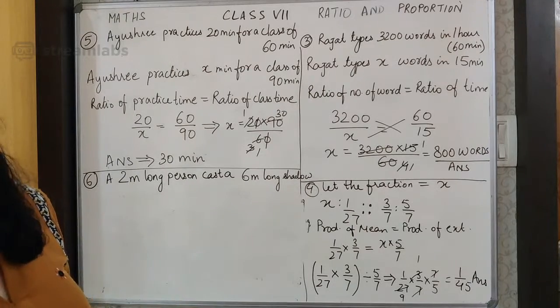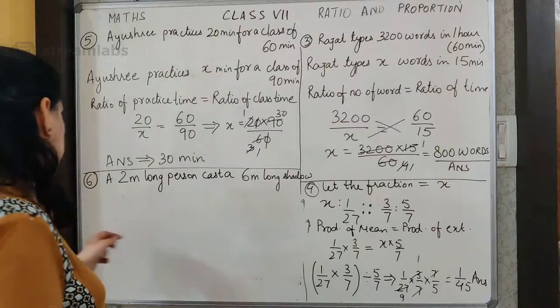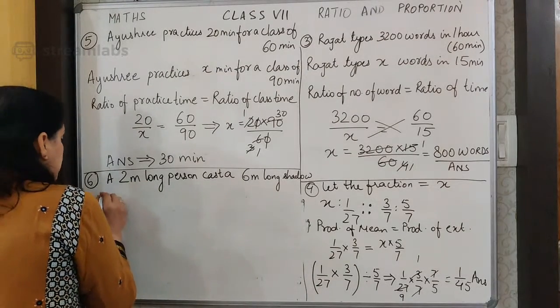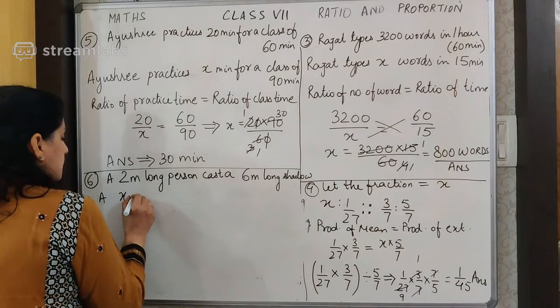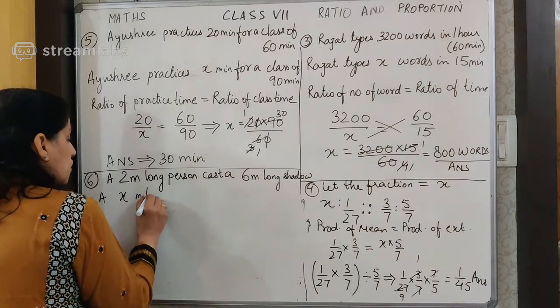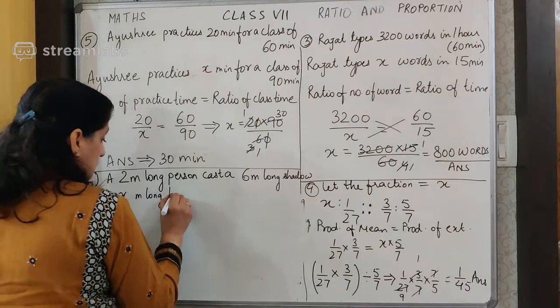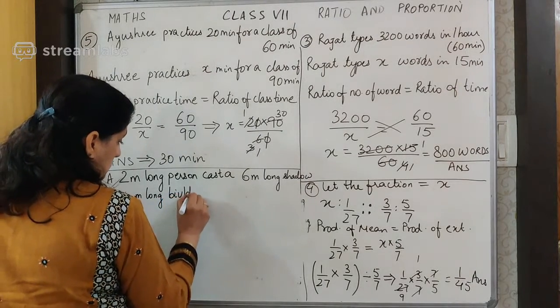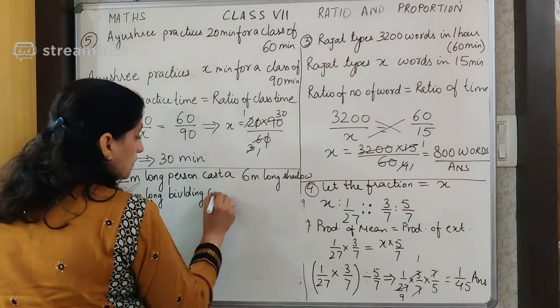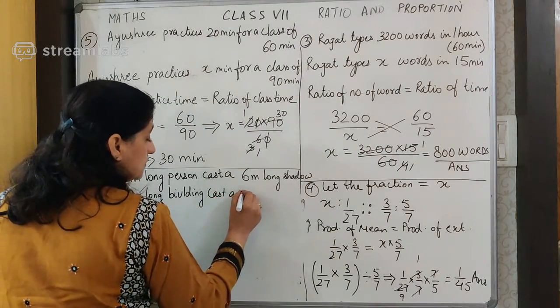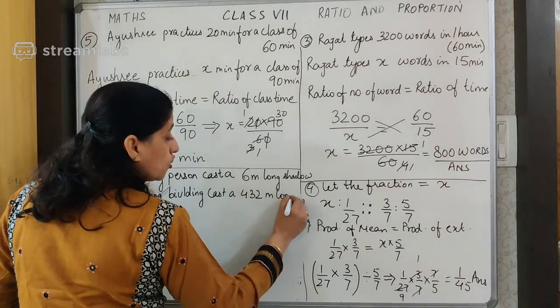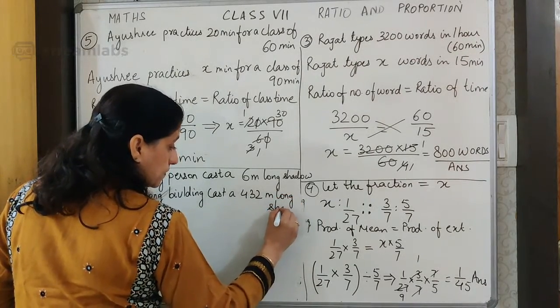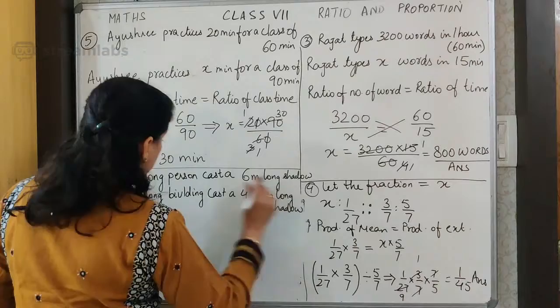The length of the shadow of the building is given, and we have to find the length of the building. So the length of the building is not known. An X meter long building casts a 432 meter long shadow. We have to find this X.